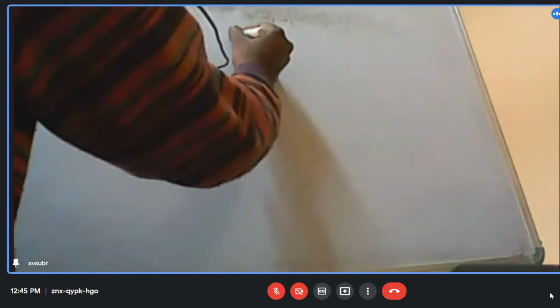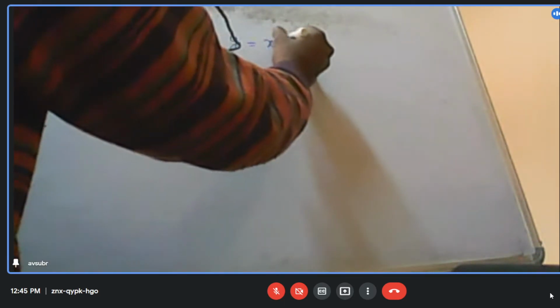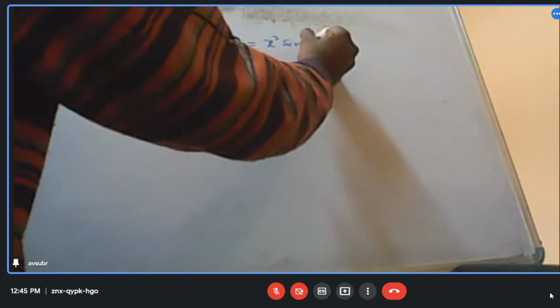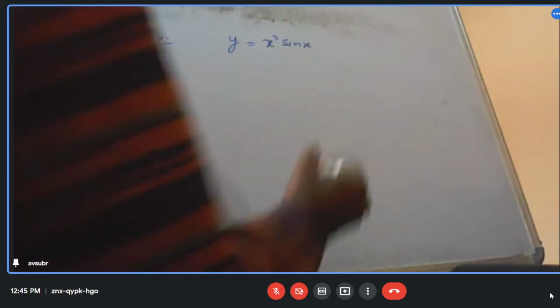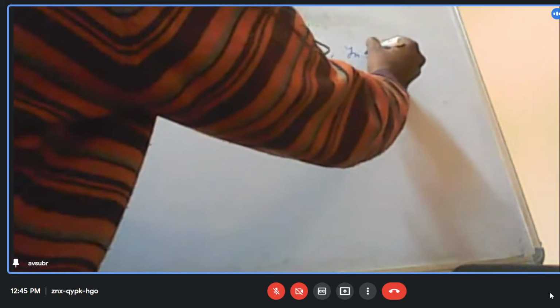All right. So now the next thing is that we are going to solve certain problems. Let us take one example. We have been given a function y is equal to x square sin x. We have to find the nth derivative of it.